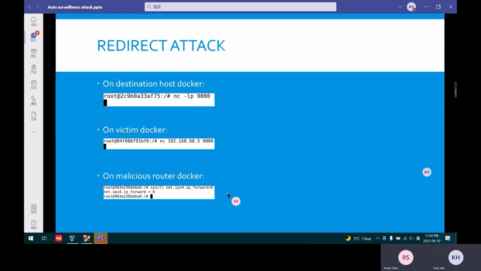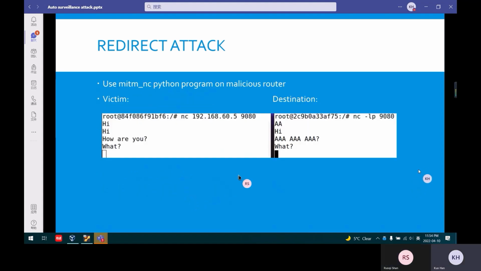Then the malicious router Docker activates the following IP. Next slide, please. Then use the victim program, and the result will be in the following picture. So the destination can't get the victim's message, it only gets A characters.